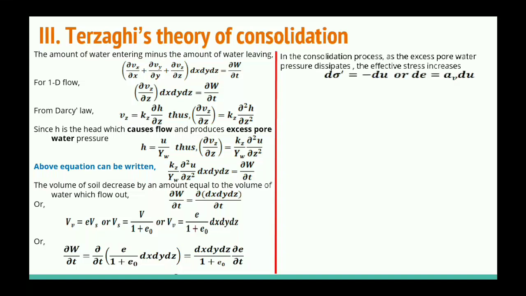So we can write the change in effective stress equal to the change in pore water pressure, and we have taken the minus because the pore water pressure is decreasing.